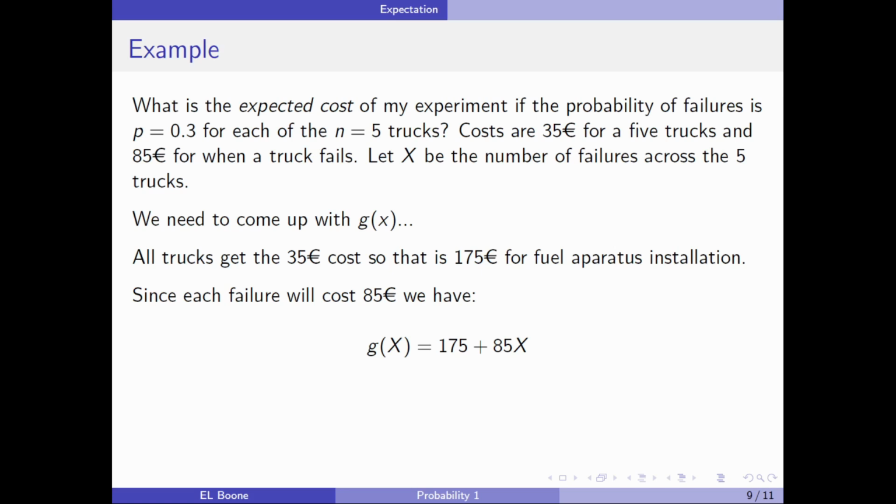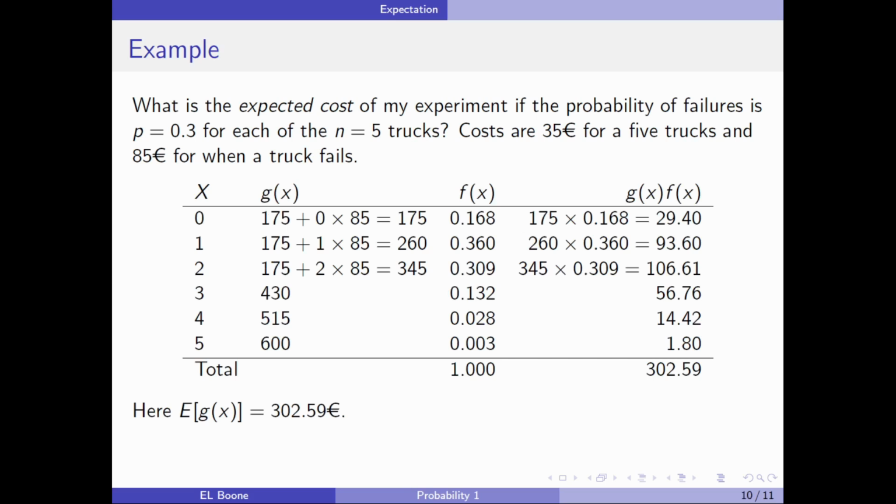times I have to take apart the old stuff and put in the new stuff, or take apart the new stuff to put in the old stuff. All right. So here is a table. I just made out a table of how to calculate everything. So here my x values are 0, 1, 2, 3, 4, 5. Those are my only options because I only have 5 trucks.